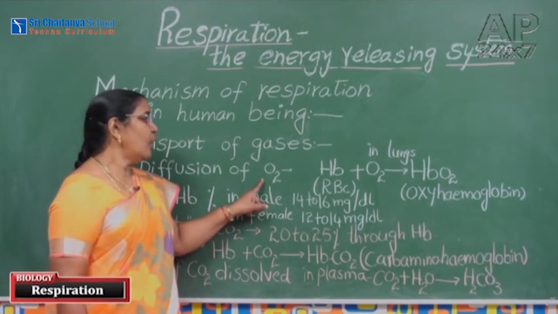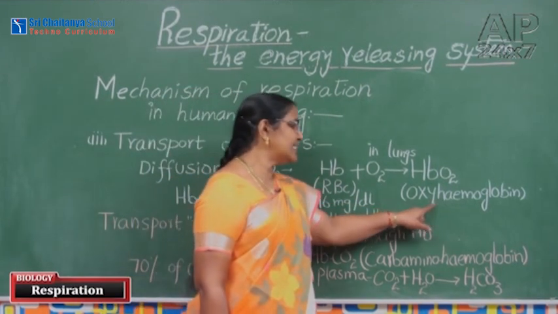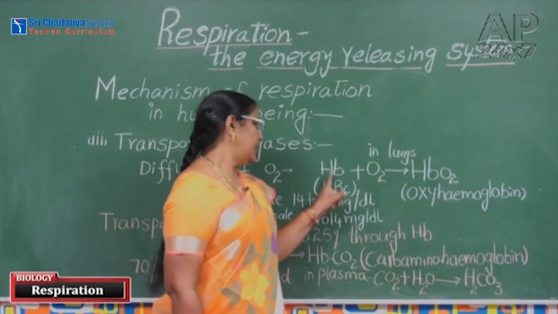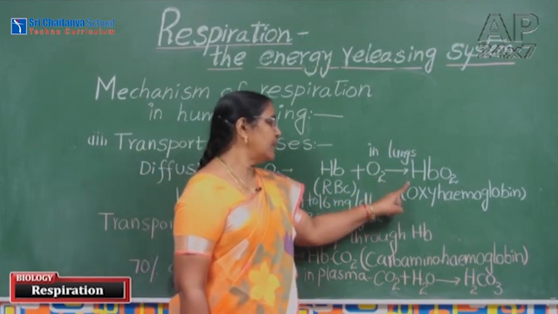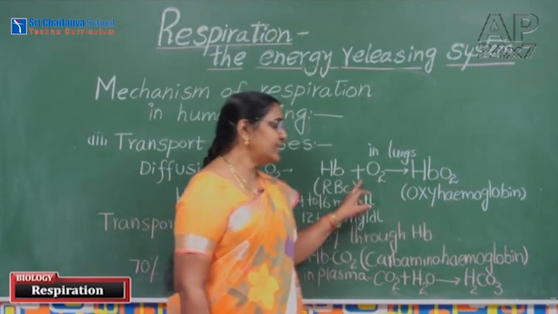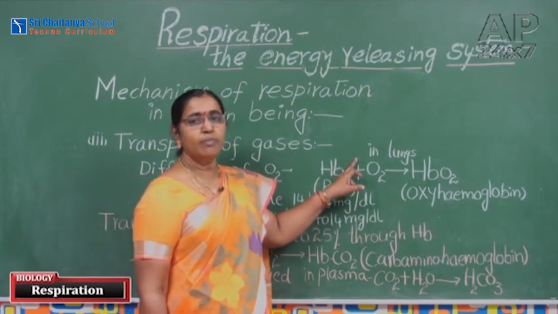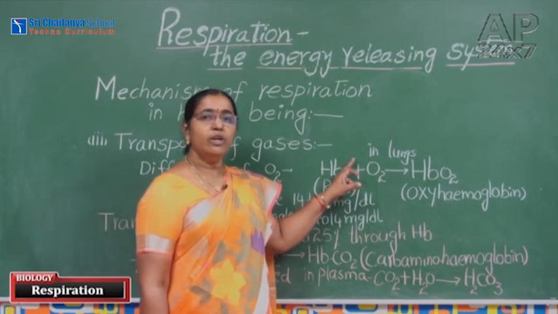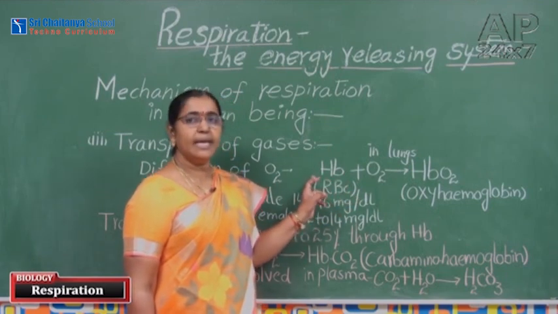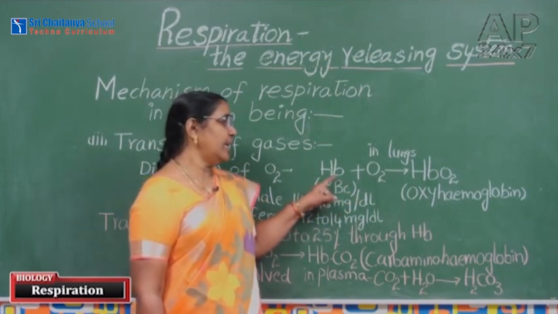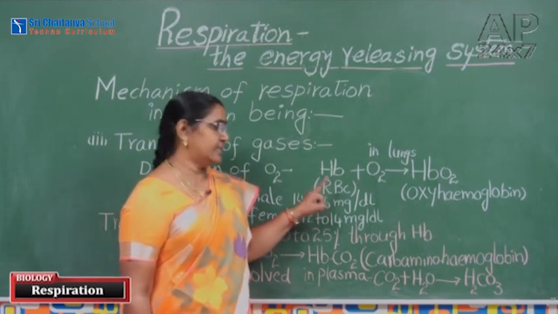Whenever oxygen combines with hemoglobin, it forms oxyhemoglobin. Hemoglobin combines with oxygen and forms oxyhemoglobin. Where does this process occur? In the lungs. Generally, lungs are made up of alveoli. Alveolar sacs are wrapped with pulmonary capillaries. Pulmonary capillaries have blood. The exchange of gases takes place between the alveolar sac and the blood.